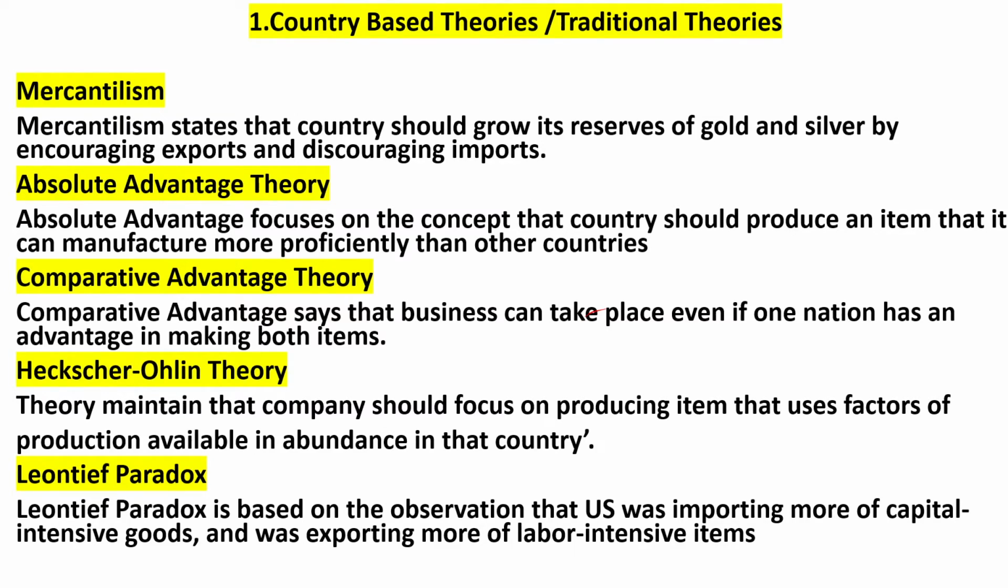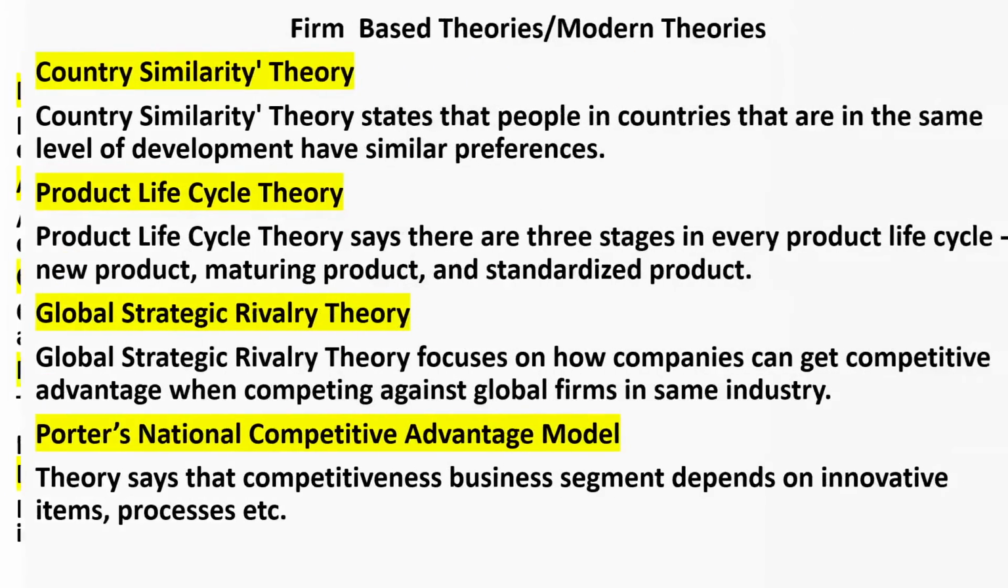Heckscher-Ohlin. Leontief paradox was a counter, controversial theory related to Heckscher-Ohlin. Why? Because the USA was importing capital intensive goods, whereas it should have exported them. So he made a counter to Heckscher-Ohlin. The Leontief paradox is based on the observation that the US was importing more capital intensive goods and was exporting labor intensive items.